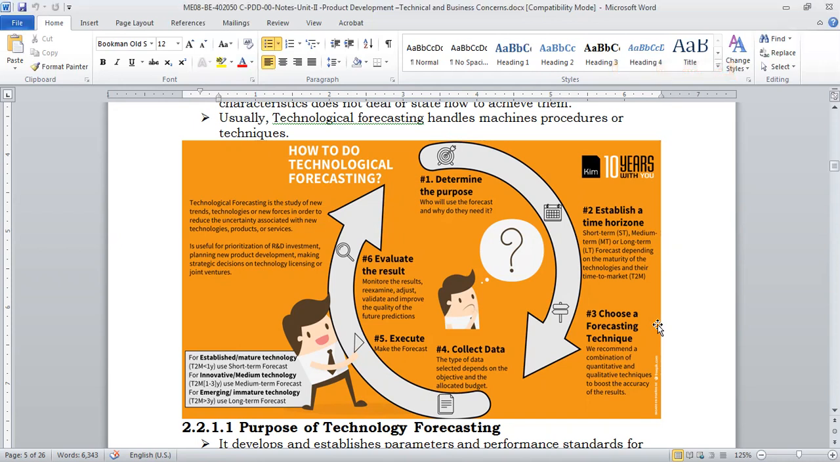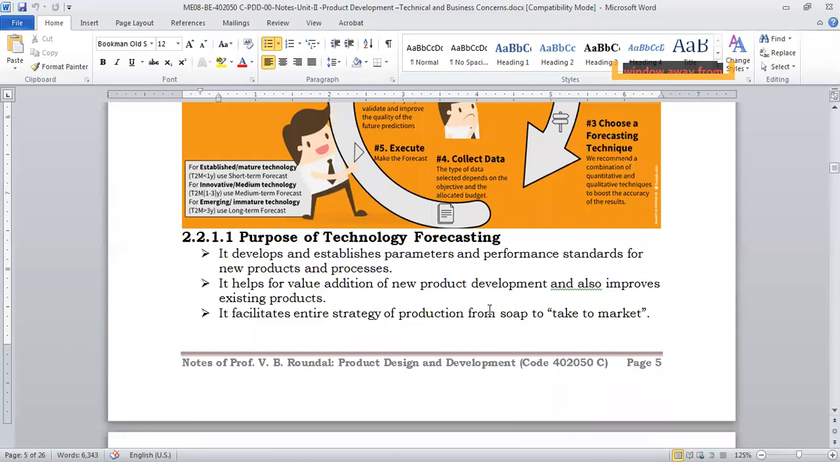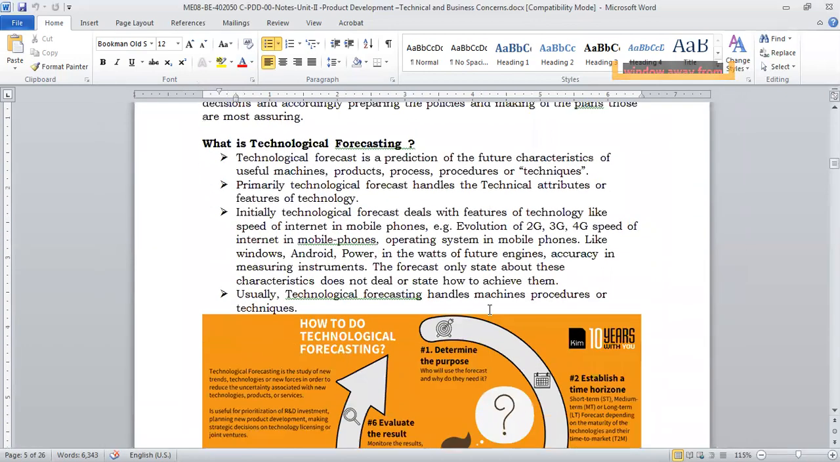So this is the way technical forecasting is done, and this process is repeated. It is not a one-time process. Again you go through the same cycle: determine the purpose, why you are doing the forecasting, what the timeline is, what techniques are used, collect the data, process the data, evaluate the result, and give the forecast. Okay, this will happen in the next few years, and again you go through the same process, right? So this is what technical forecasting is all about.